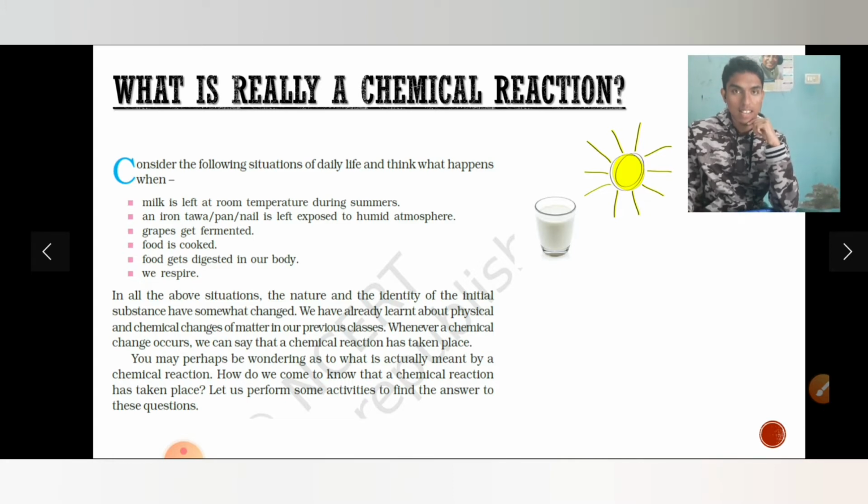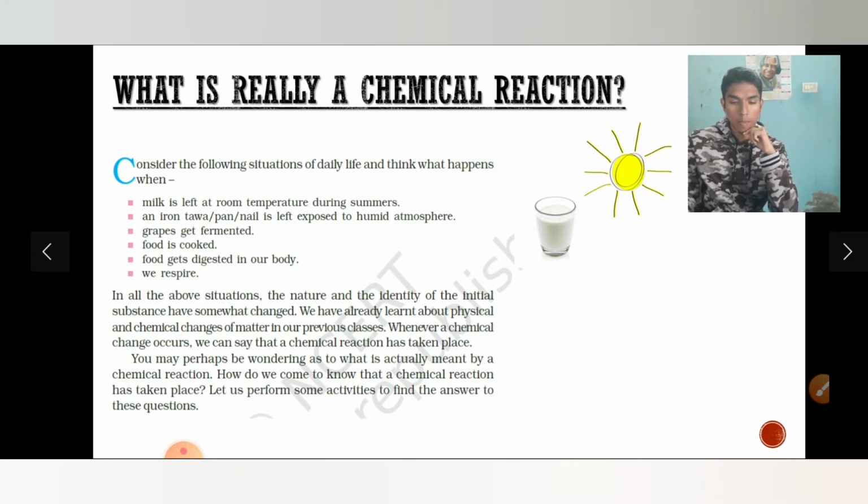We are taking an iron tawa or a pan or an iron nail and keeping it in a humid atmosphere. Humid atmosphere means where there is a high level of water vapor content in the atmosphere. You will find humid atmospheres in the coastal regions especially. So you may not try this daily life situation. Just imagine it. What will happen if you keep this nail in the humid atmosphere? What will happen to the nail? Will it be the same?